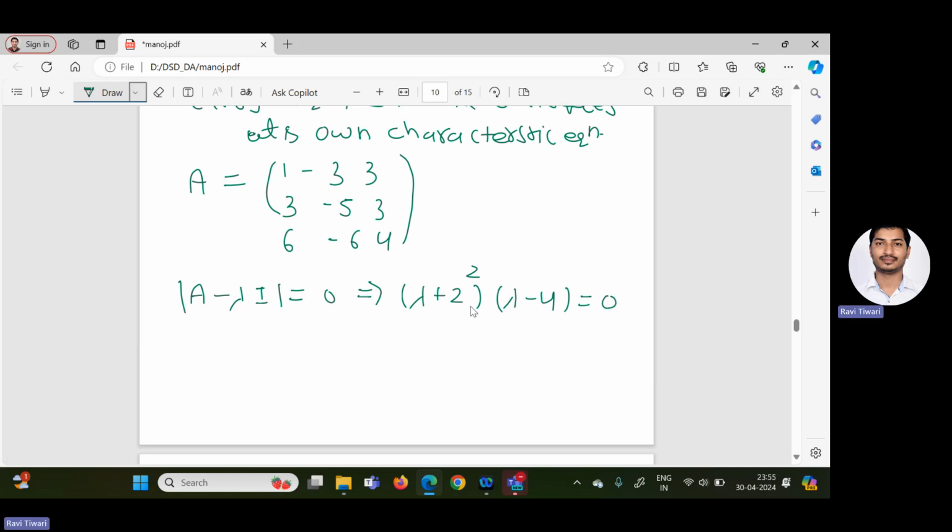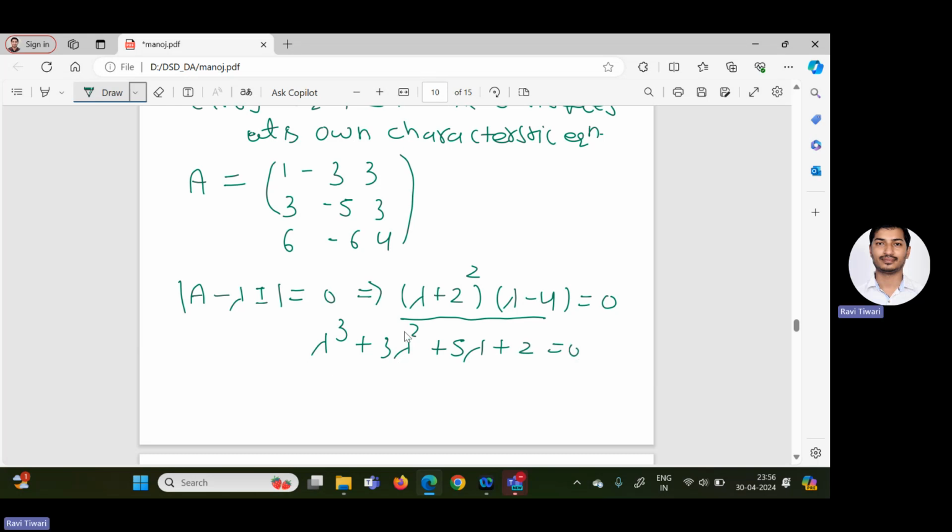So according to Cayley Hamilton theorem, if we multiply this out, we can get some cubic polynomial. For example, let us assume that after multiplication we are getting lambda cube plus 3 lambda square plus 5 lambda plus 2 equal to 0.